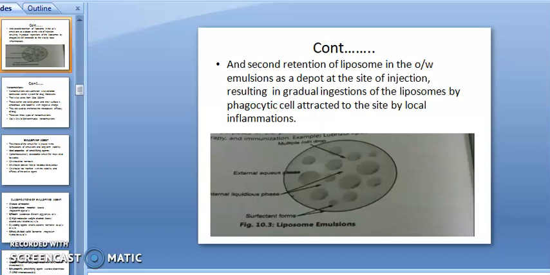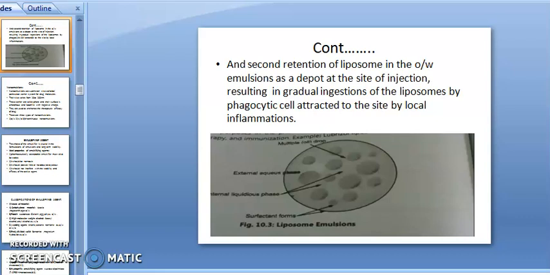Second, retention of liposomes in the O/W type emulsion as a depot at the site of injection, resulting in gradual ingestion of liposomes by phagocytic cells attracted to the site of local inflammation.